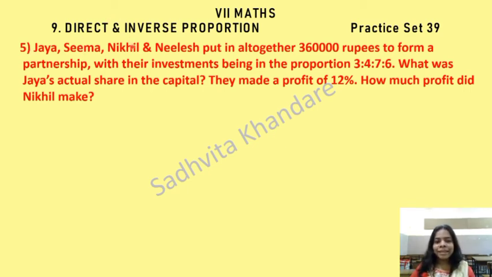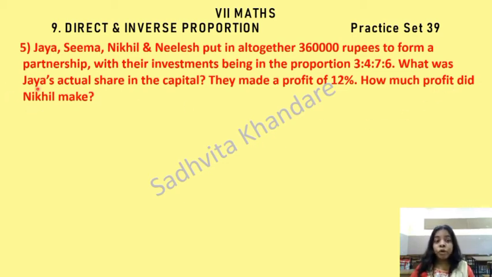Jaya, Seema, Nikhil and Nilesh put in altogether 3,60,000 rupees to form a partnership, with their investments being in the ratio 3:4:7:6. What was Jaya's actual share in the capital? They made a profit of 12%. How much profit did Nikhil make?